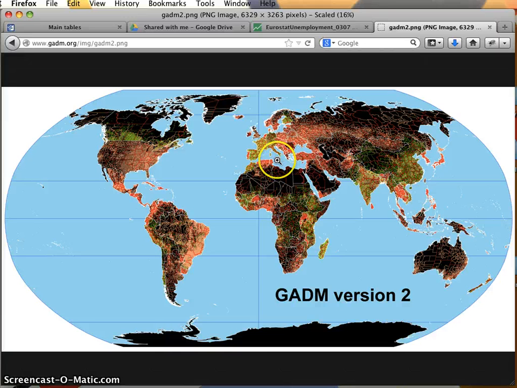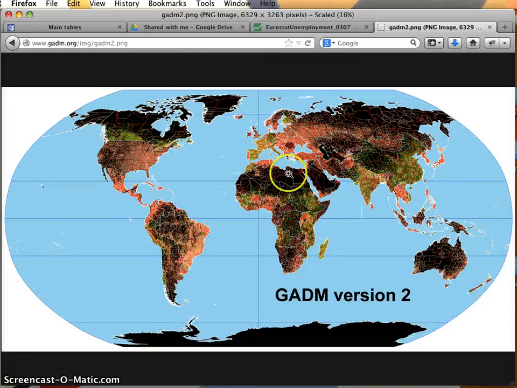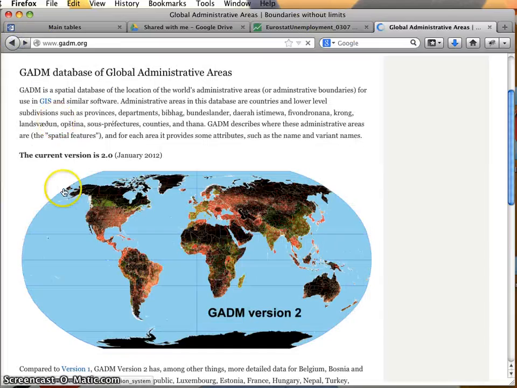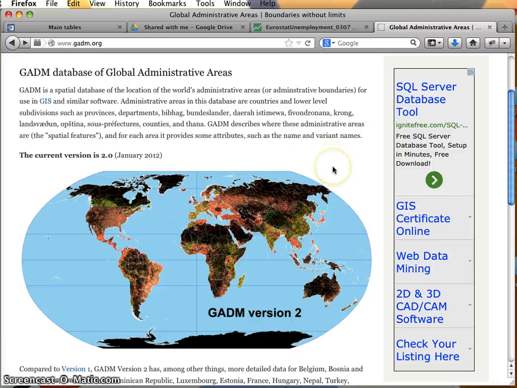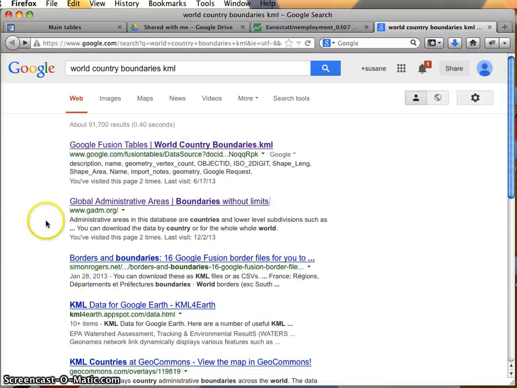That's going to give you things like regions and counties. So in Italy, for example, or in any country, level 0 is typically going to be the national border. Level 1 might be higher level administrative regions. In the US, our level 1 areas would probably be states. Our level 2 might be something like counties. So you can use this as a way to find lots of different things.